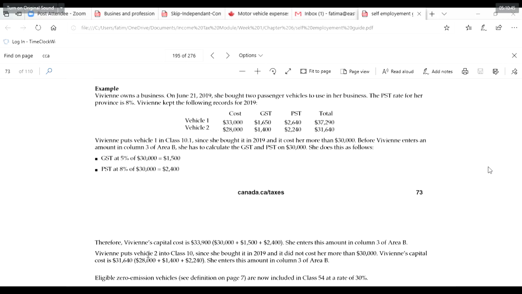Let's calculate that. 5% of 28,000 is 1,400, and 28,000 times 8% is 2,240. So if it is bought in 2019, it has to be calculated based on 30,000, not on 33,000. She paid it higher, but it has to be calculated accordingly as per the class.